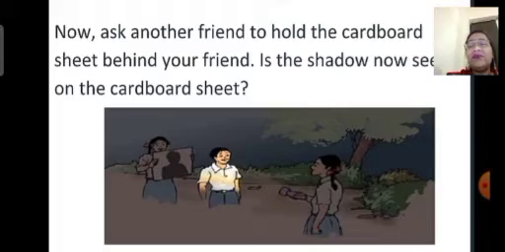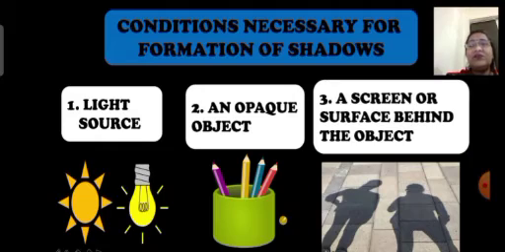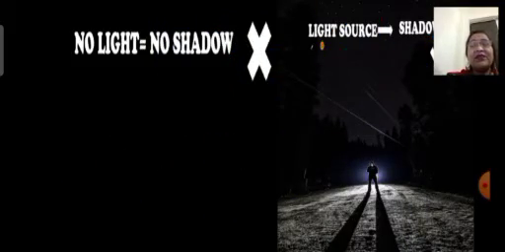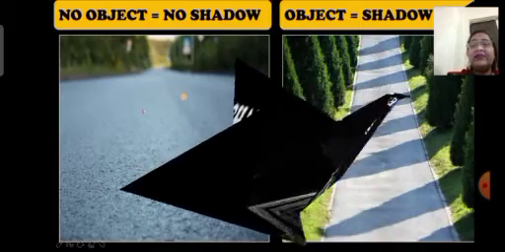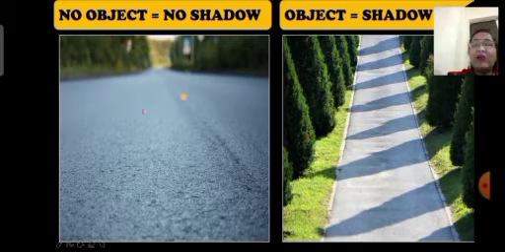So we can conclude that the conditions necessary for the formation of shadows are a light source, then an opaque object, and the third condition is a screen, or we can say a surface behind an object. Children, the first condition is: if there is no light, no shadow. The first condition which I have just explained to you is a light source. Yes, if a light source is there, then only we can see the shadow. Then the second condition is the presence of an opaque object. When there is no opaque object, no shadow.